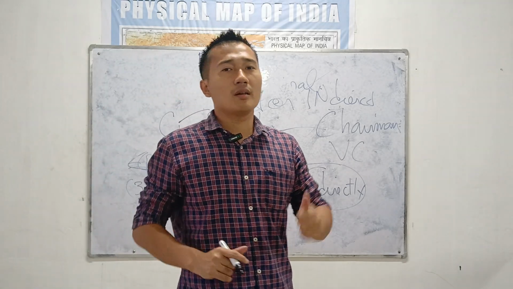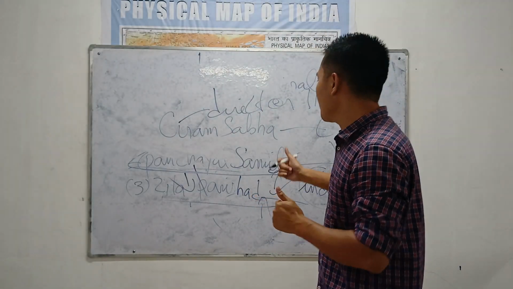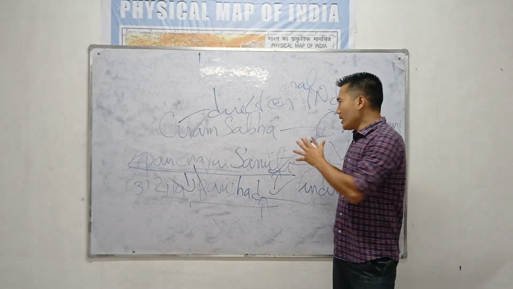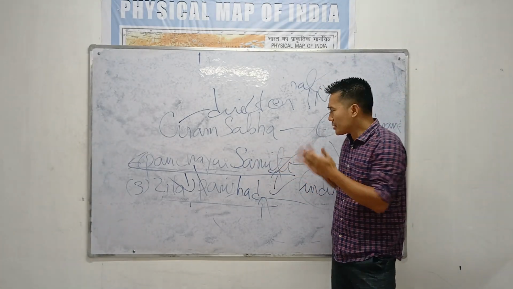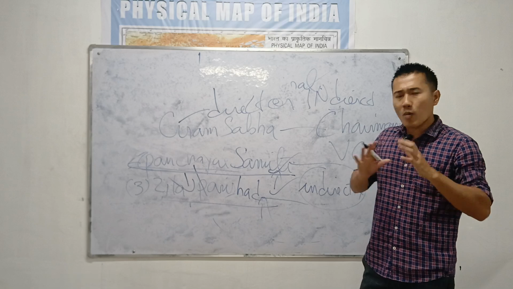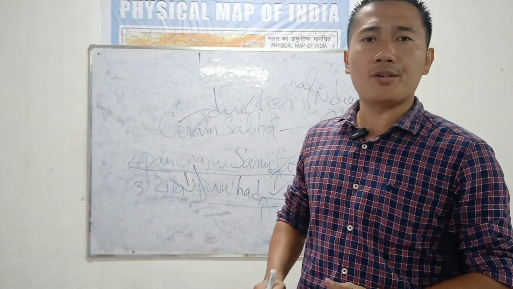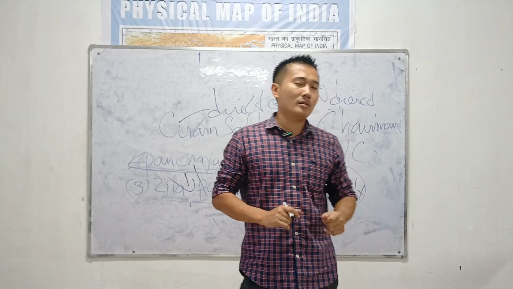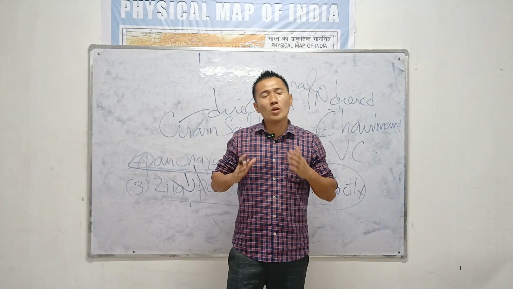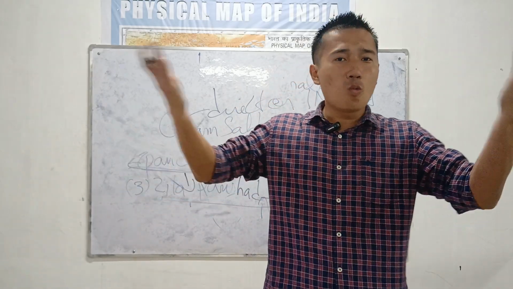So this is the topic: the Gram Sabha, the Panchayat Samiti, the Jila Parishad. Now, why do you get elected? For what reason do you get elected to this body? Why do you want to be a member of the Gram Sabha, or get elected to the Panchayat Samiti or Jila Parishad? You want to get elected because you want to serve the people and work for the people.